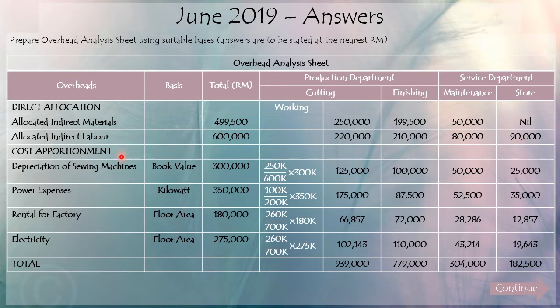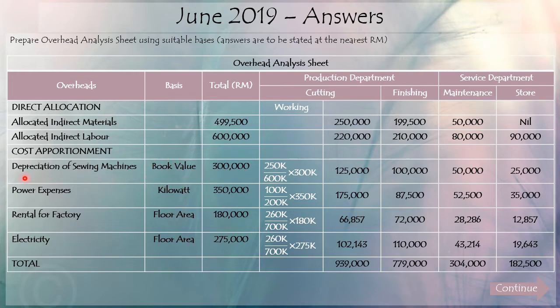The next step is the cost apportionment. Cost apportionment is where we look for the unallocated overhead, and then we would like to apportion the overhead, 300,000 here for example, to each of the departments. So how do we apportion the 300,000 to each of the departments? We use the most suitable basis here.